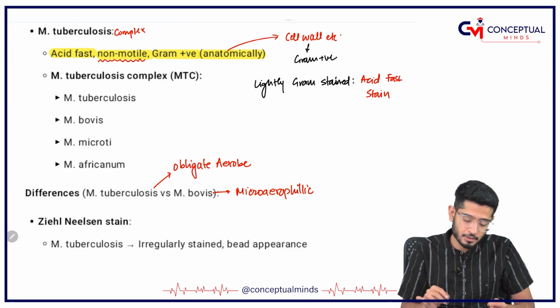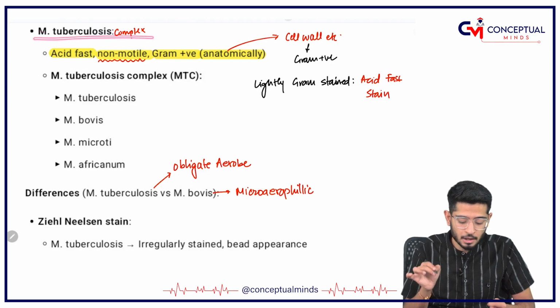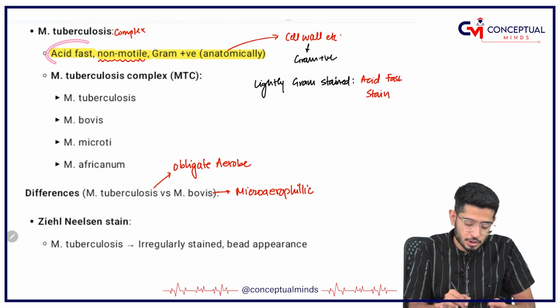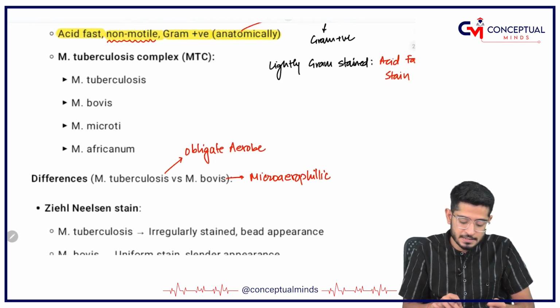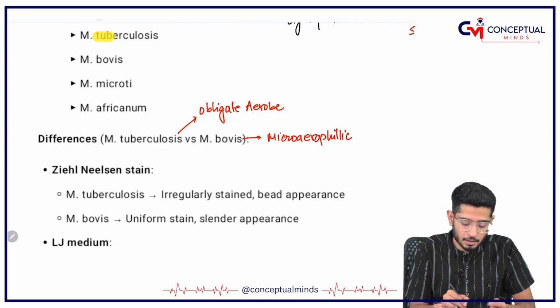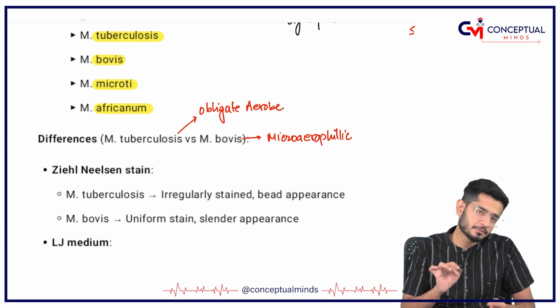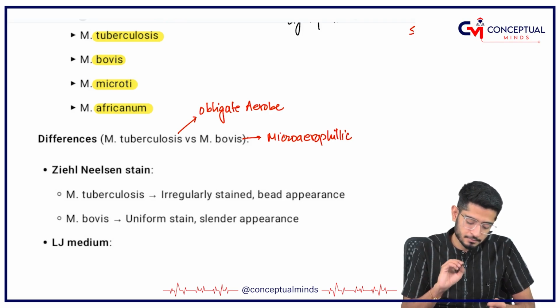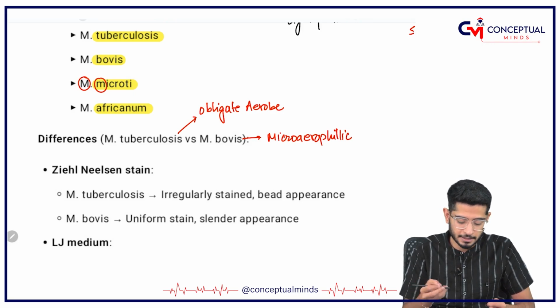As of now, I have told you that Mycobacterium tuberculosis is not alone, but a complex is there, which is a group of acid-fast, gram-positive, non-motile bacteria and consists of 4 important species: Mycobacterium tuberculosis, Mycobacterium bovis, Mycobacterium microti, Mycobacterium africanum. Even if you are not able to learn them, understand Mycobacterium microti MM, not a big deal.